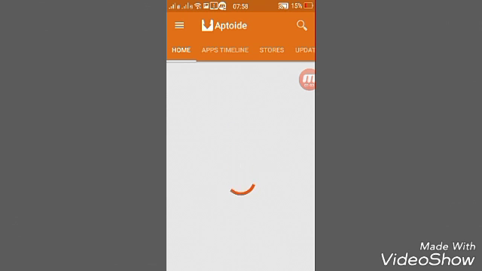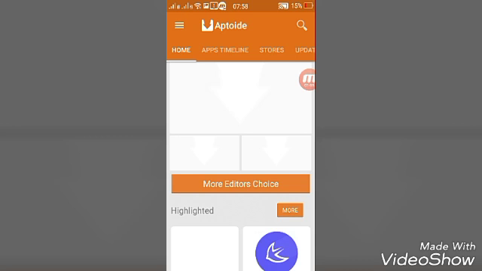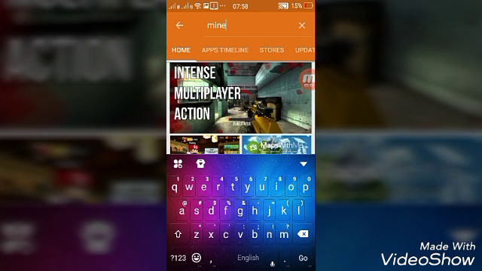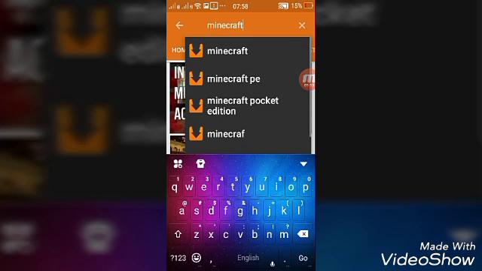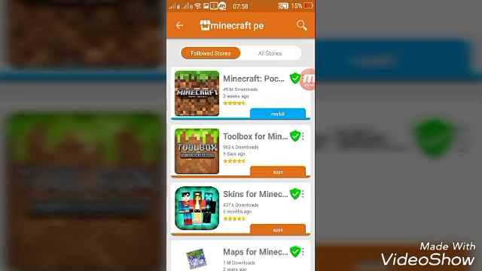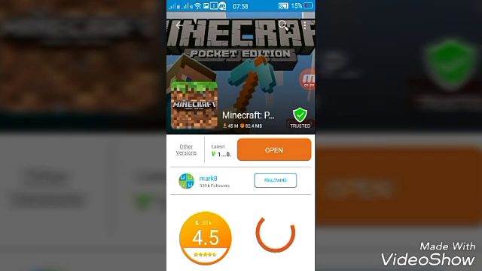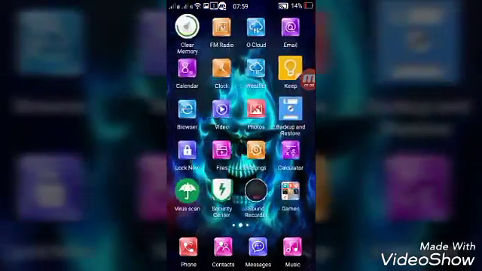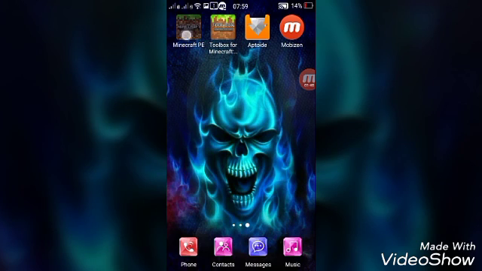Then search for Minecraft PE like that, and then you take that one. As you can see, there are other versions, the latest being 1.0. So just click download and install. This is open because I just downloaded it. Once you download it, now it's over here.